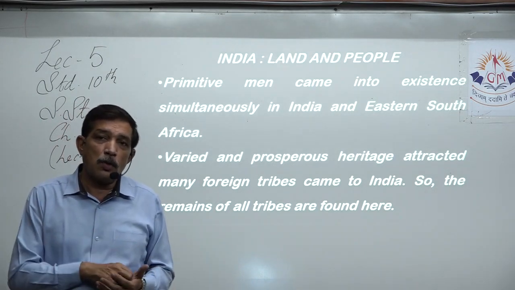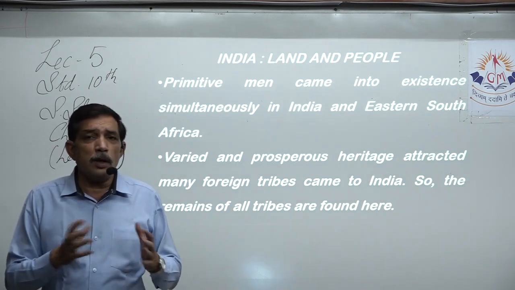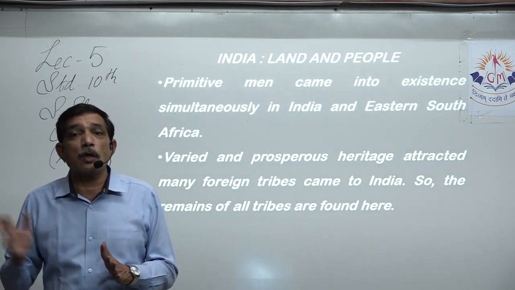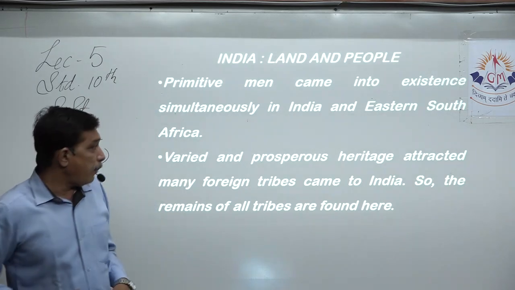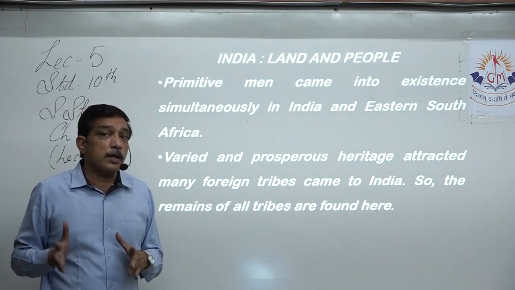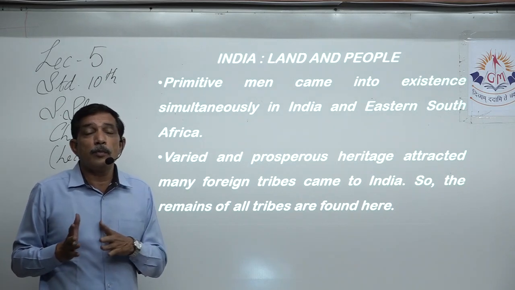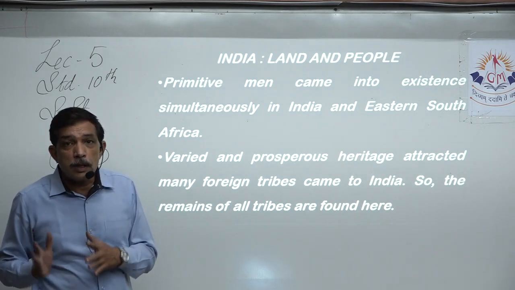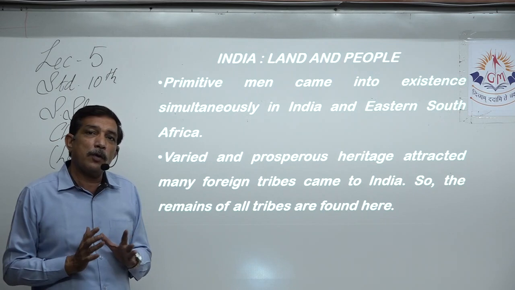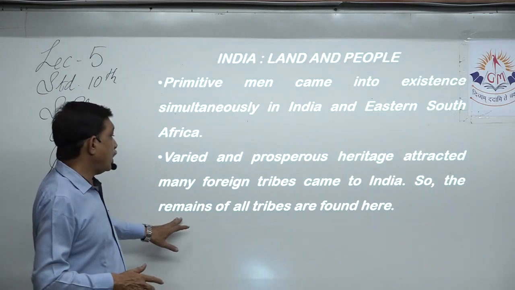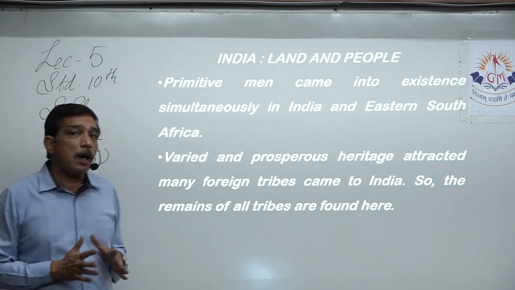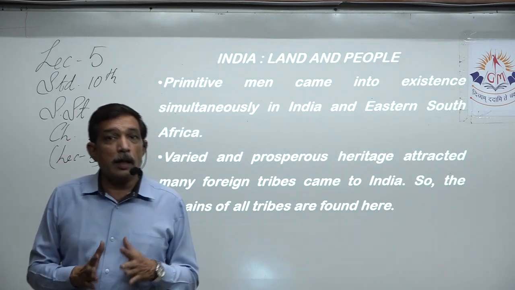Not only the soil, climate, the people, everything they liked about India, and they did not go further. So they settled in India, and that is why we have this rich, varied, prosperous, peaceful culture, because people came over here and settled and did not go away from India. So the remains of all the tribes are found over here in India.